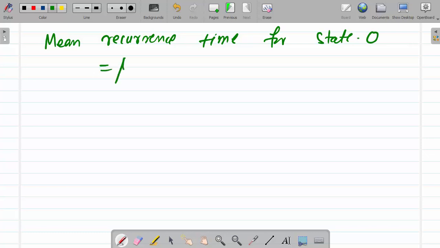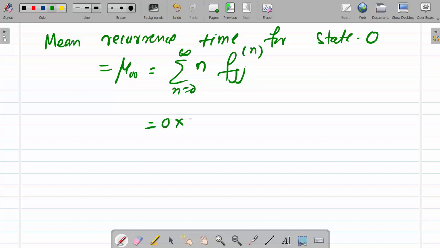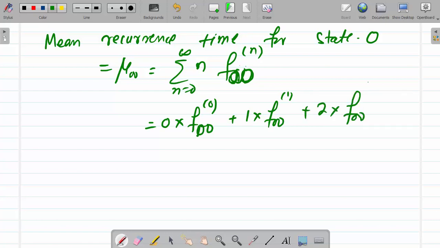So that is equal to mu 00, that is equal to the sum over n equal to 0 to infinity of n fjj n. So this will be equal to 0 into f00 0, sorry, this is j equal to 0. So f00 n, plus 1 into f001 plus 2 into f002 plus up to so on.